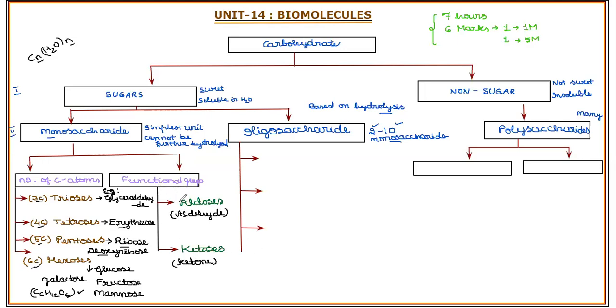Those monosaccharides which contain aldehyde as a functional group are called aldoses. Those which contain ketone as a functional group are called ketoses. The best examples we'll try to relate here to remember. One simple example to remember: fructose.